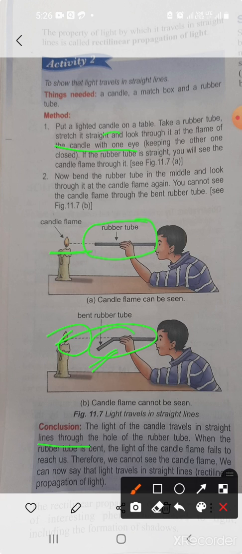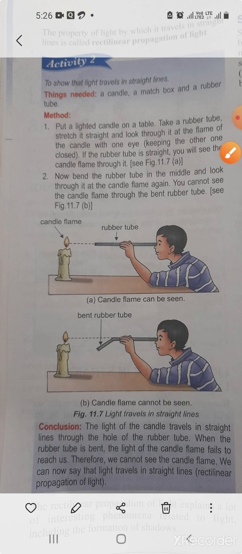When the rubber tube is bent, the light of the candle flame fails to reach us. Therefore, we cannot see the candle flame. We can now say that light travels in straight lines, or rectilinear propagation of light. Okay, children?